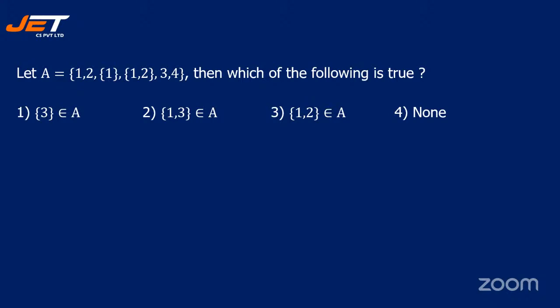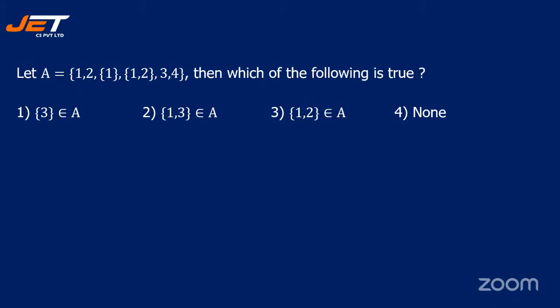The first question is, let A is equal to {1, 2, 3, 4}. Then which of the following is true?